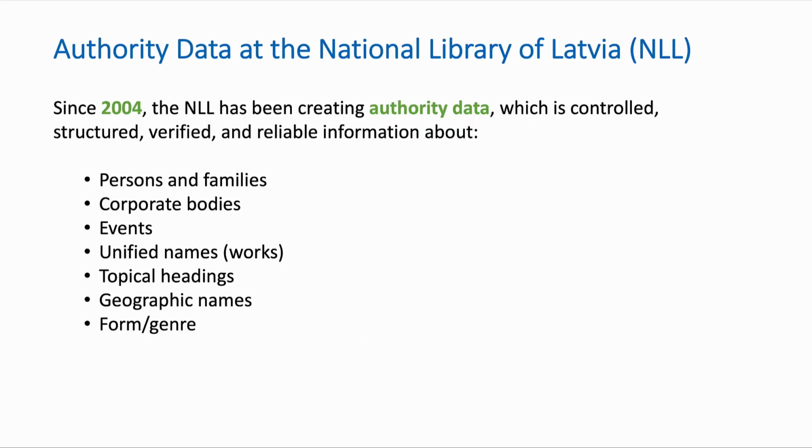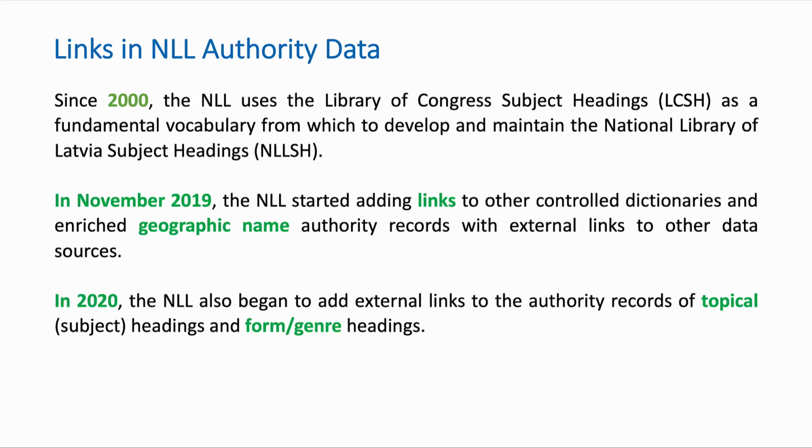Since 2004, the National Library of Latvia has been creating authority data about persons and families, corporate bodies, events, topical headings, and so on. Then we began interlinking this information with other data sources.